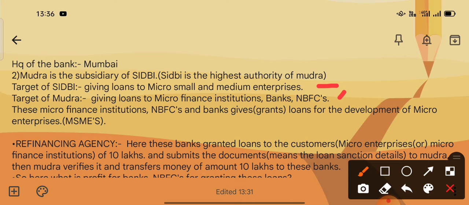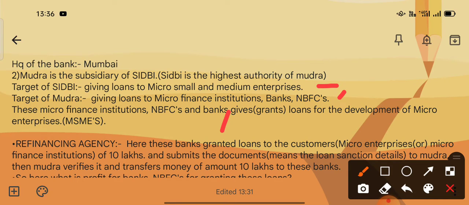These microfinance institutions, NBFCs and banks grant loans for the development of MSMEs or micro enterprises. And what is a refinancing agency? In the abbreviation, RA stands for refinancing agency.